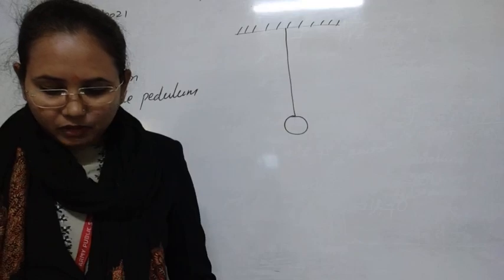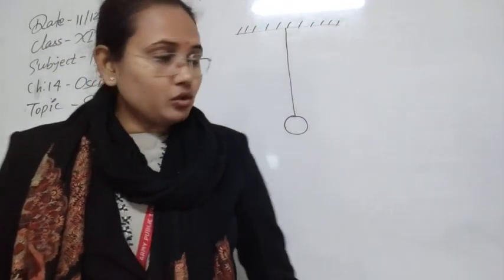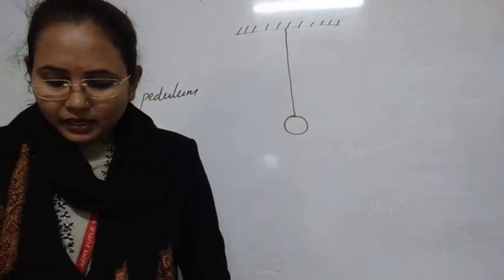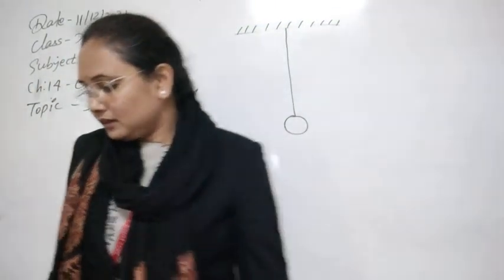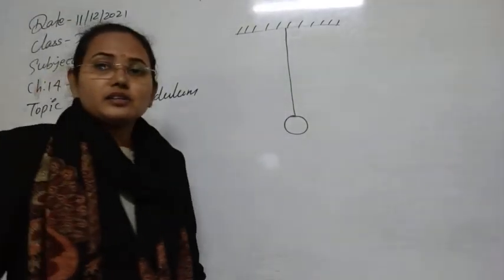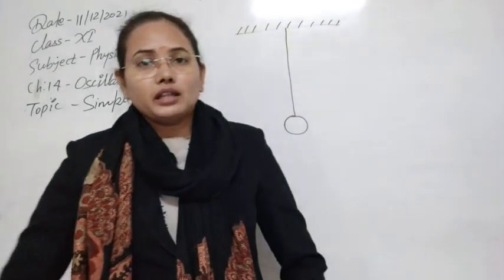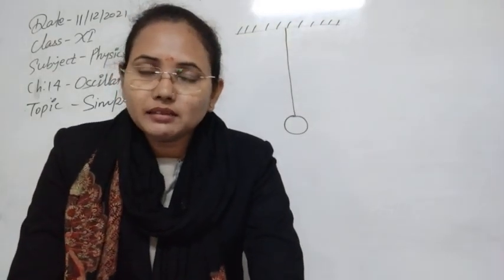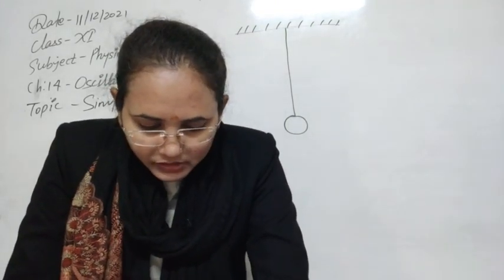Then an ideal simple pendulum consists of a heavy point mass body that is called the bob, suspended by a weightless, inextensible string. The string should be weightless, it should not have any weight, because otherwise we will also have to consider the weight of the string. So the string that we are using should obviously be weightless.